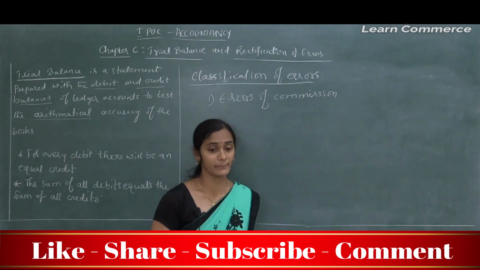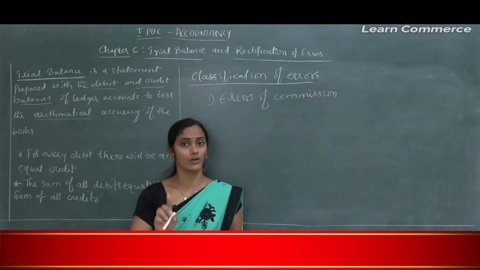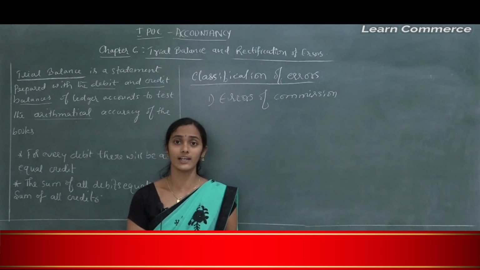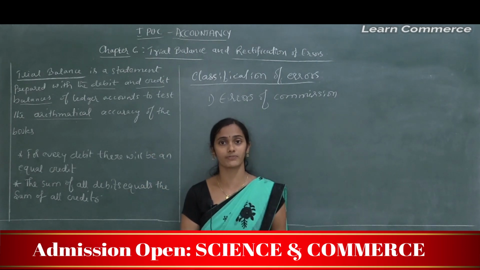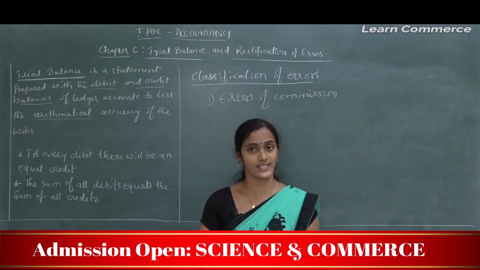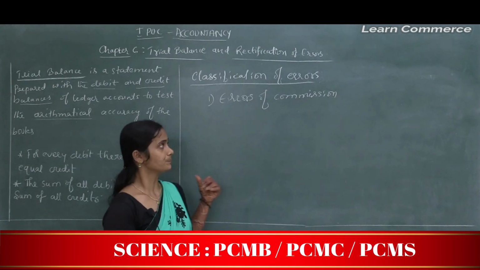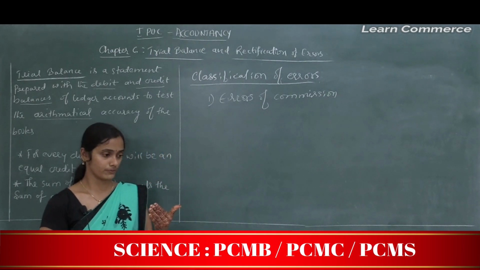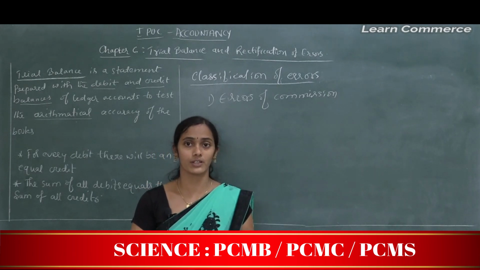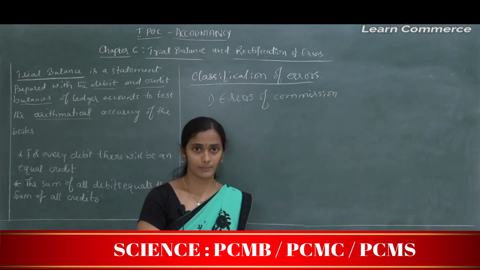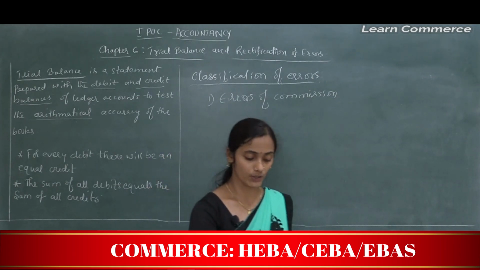Errors of commission are errors committed due to wrong posting, wrong totaling or wrong balancing of the accounts, and wrong recording of the transaction in the original book. Say for example, for purchasing goods, the customer has to pay the amount to the seller, right?